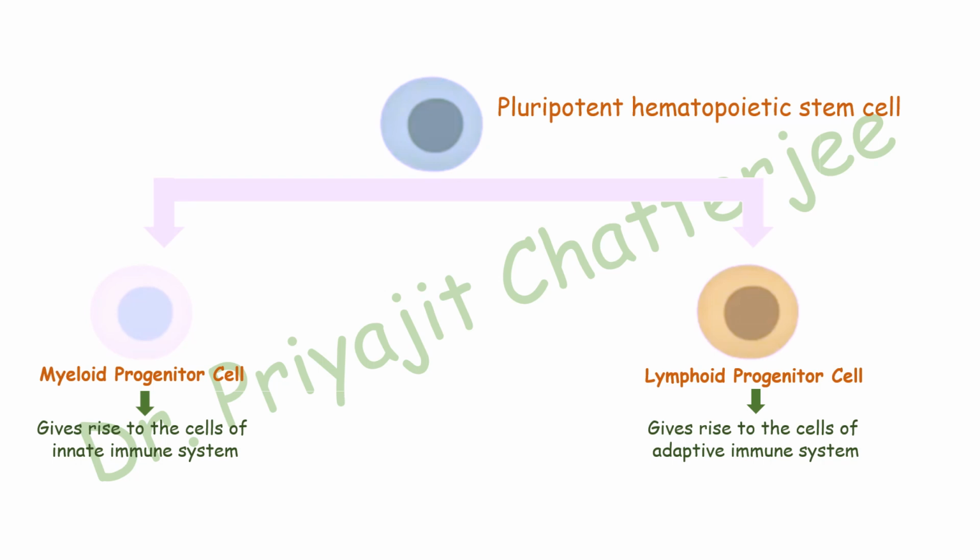The hematopoietic pluripotent stem cells give rise to the lymphoid progenitor cell, which gives rise to the cells of the adaptive immune system, and the other is the myeloid progenitor cell, which will give rise to the cells of the innate immune system.